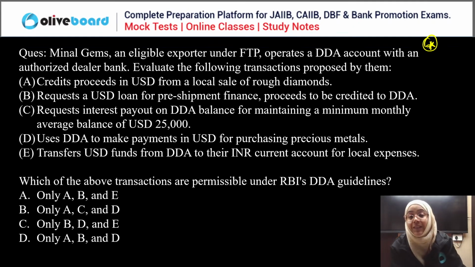Now, Mineral Gem is an eligible exporter which operates a DDA account with the authorized dealer bank. Evaluate the following transactions proposed by them. Credit proceeds in USD from a local sale of a rough diamond. Request a USD loan for the pre-shipment finance proceeds to be credited to the DDA. Request interest payout on the DDA balance for maintaining a minimum monthly average of $25,000. Using this DDA to make the payment in dollars for purchasing precious metal. Transfer the dollar fund from the DDA to their INR current account for local expenses.